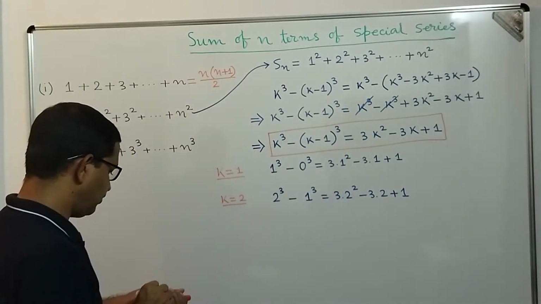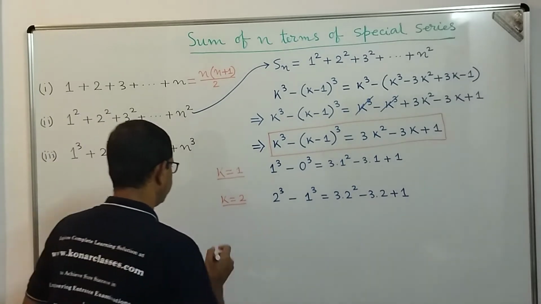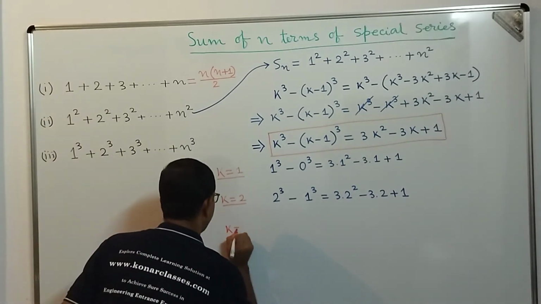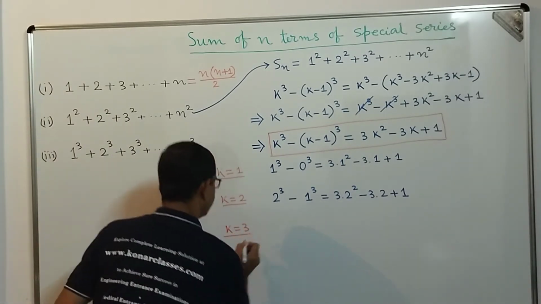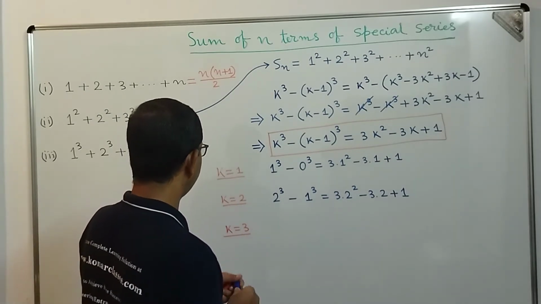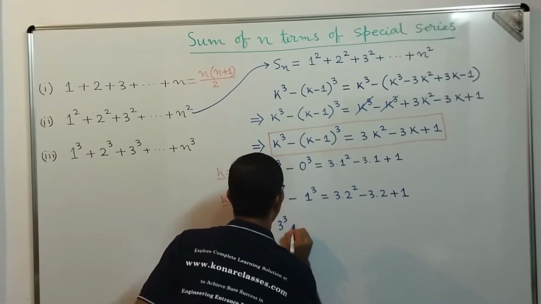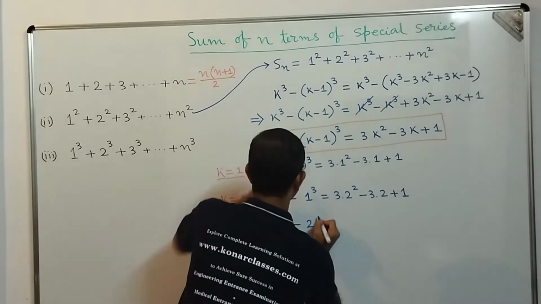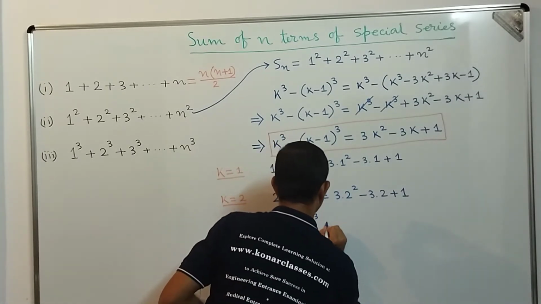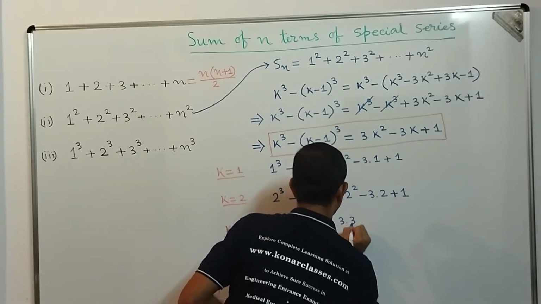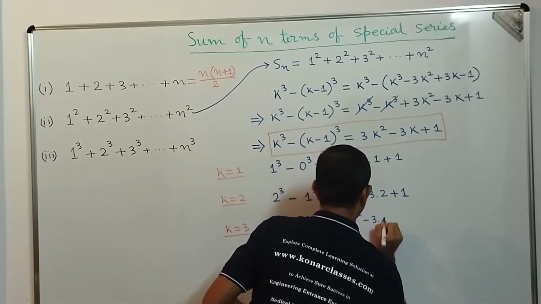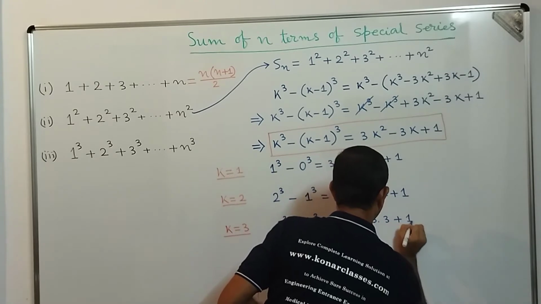Now apply the value of k equal to 3. Then what are we going to get, dear students? On the left hand side we get 3 cube minus (3 minus 1), that is 2 cube, equal to 3 into 3 square minus 3 into 3 plus 1.